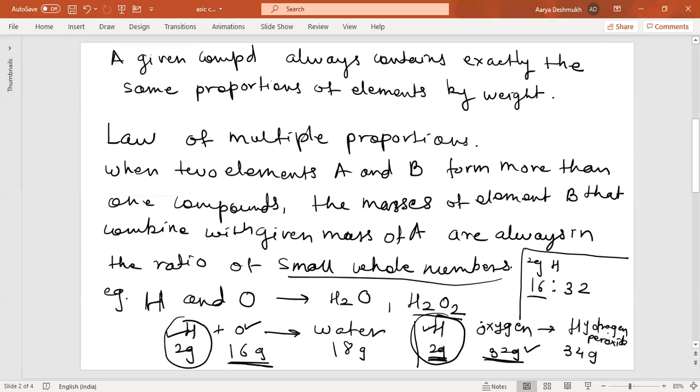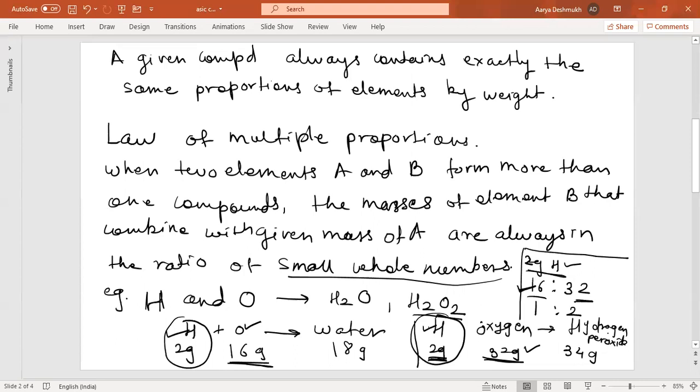So the ratio of these whole numbers, you can write 16 is to 32. This is the grams of oxygen here. Grams of hydrogen was found to be the same, that is 2 grams. So this is in the ratio of 1:2. Isn't it? So here the small whole number ratio was related to the weights of oxygen. Remember, this hydrogen we are keeping the same.